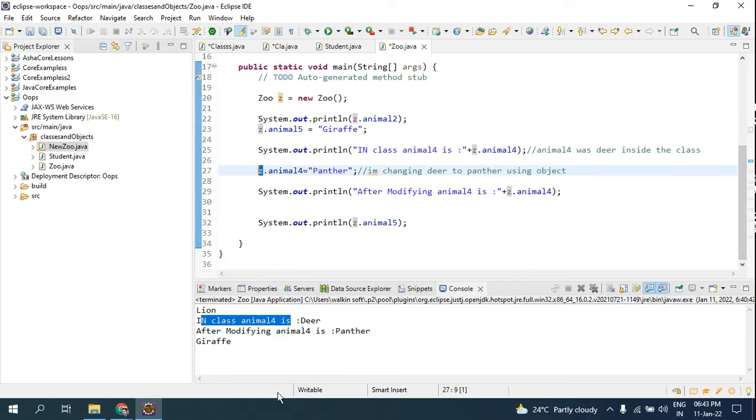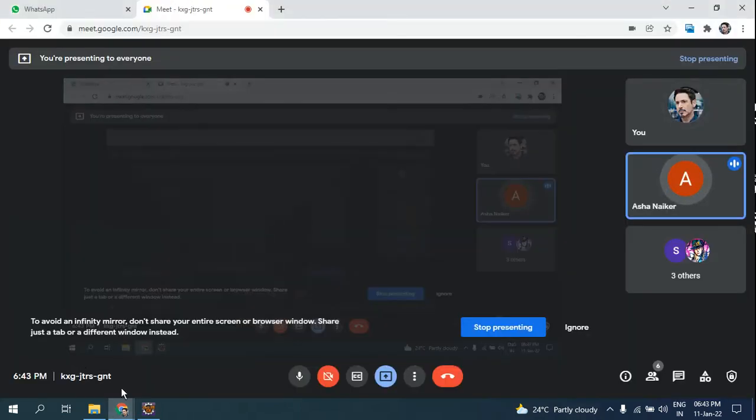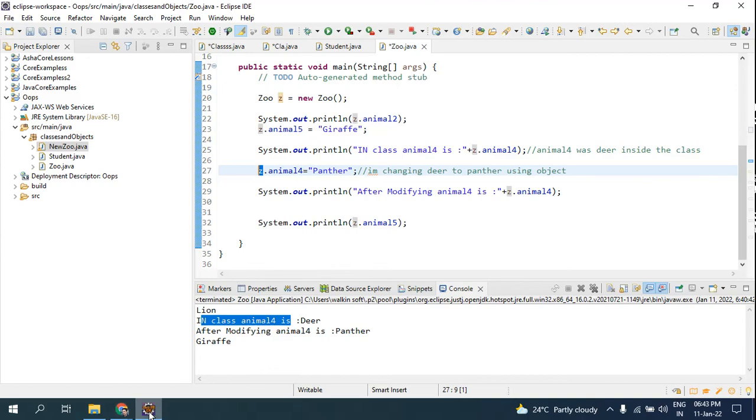Feel free to ask if you have any doubts here, because this is a basic example of classes and objects. Excuse me, sir. Yes. Sir, you told us we can access it using static, but that in some cases it will not work. Yes. In which cases will it not work, sir? It's not like in which cases, it's based on the requirement.